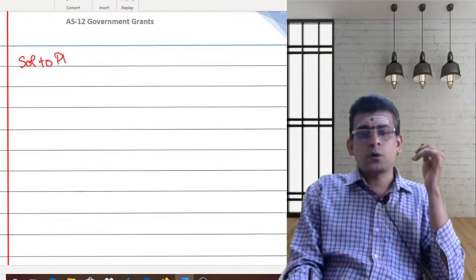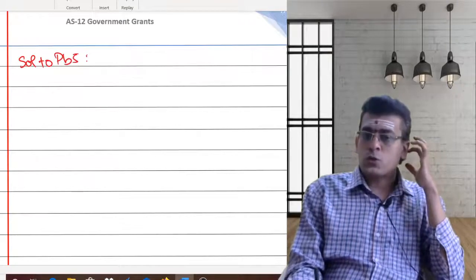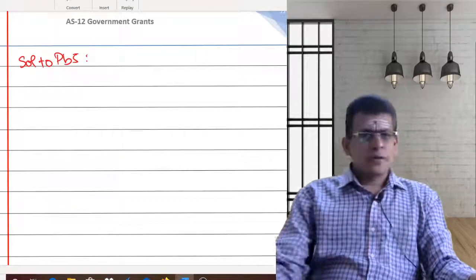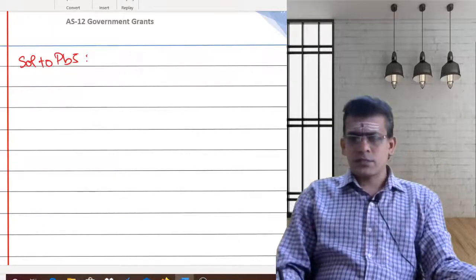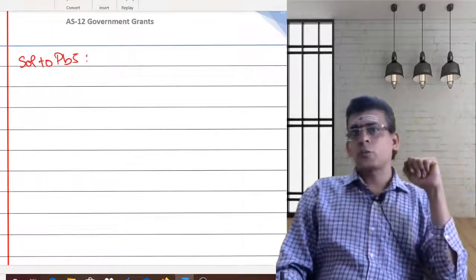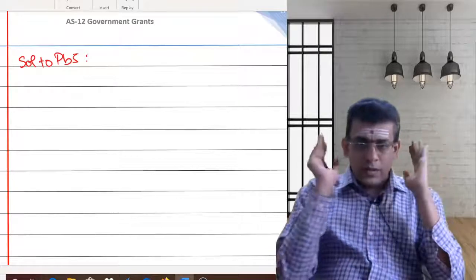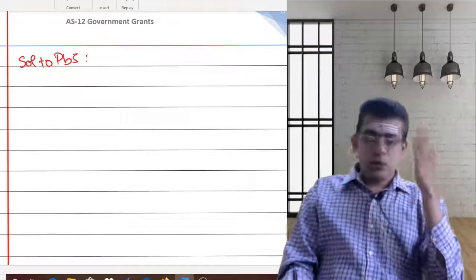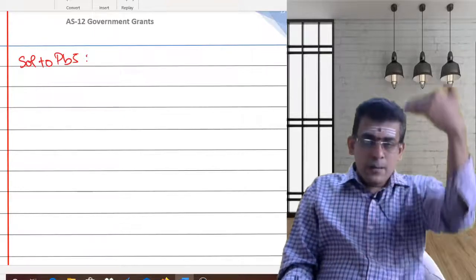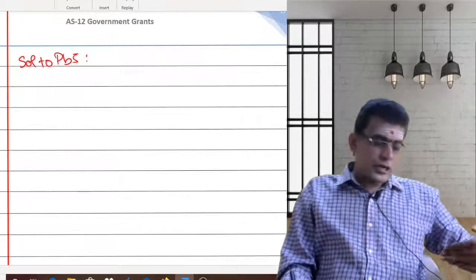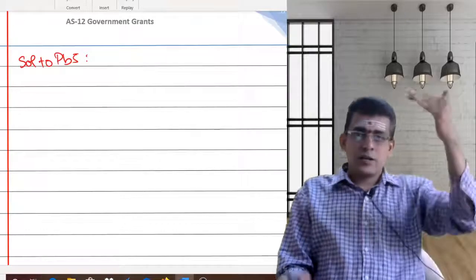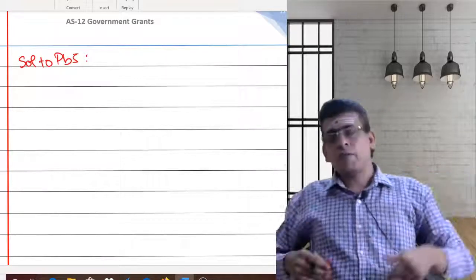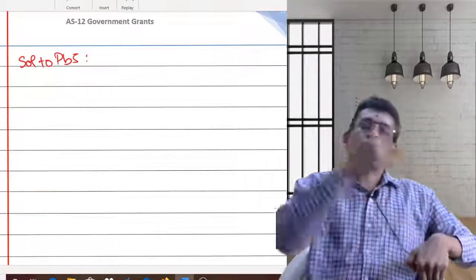Solution to problem number 5. Already we know how to pass the entries under both the methods. In case of any doubts, refer back to problem number 1 and problem number 2. So directly now, I am getting into the refund part. Let me again come from the entries: passing of the recognition entry, then we'll go for the refund entry. That will give you a complete connection of how you recognize the asset and how you refund the particular grant.